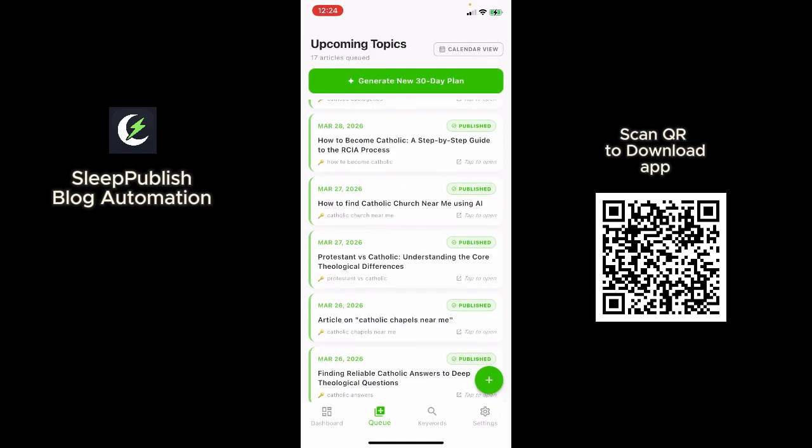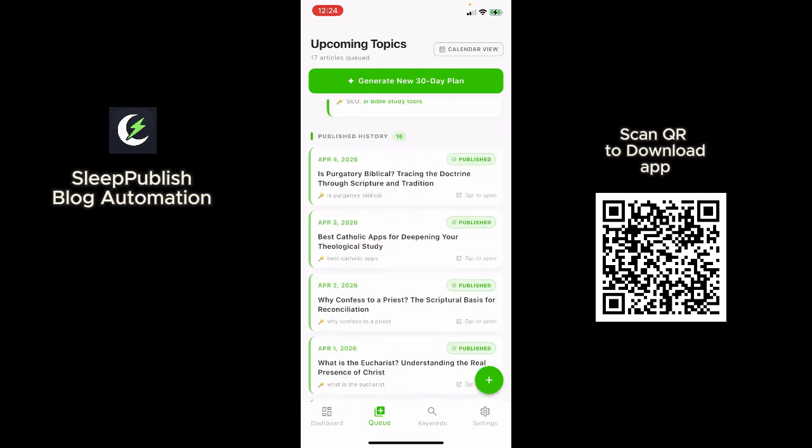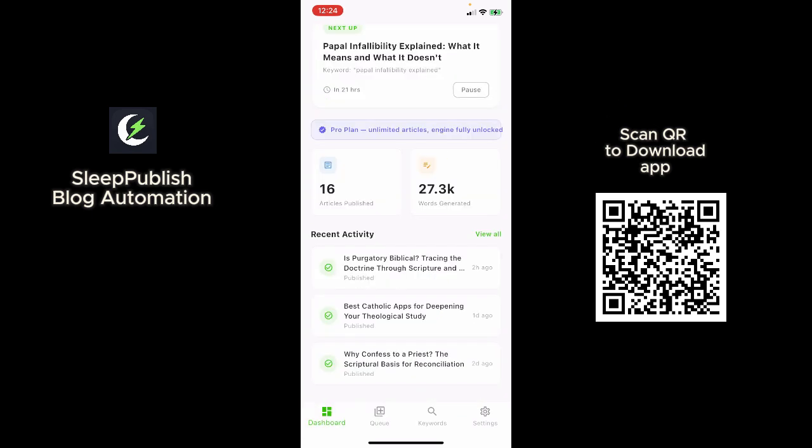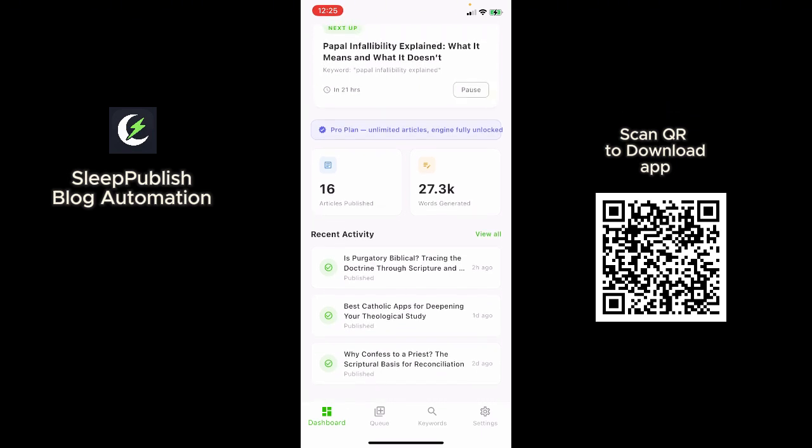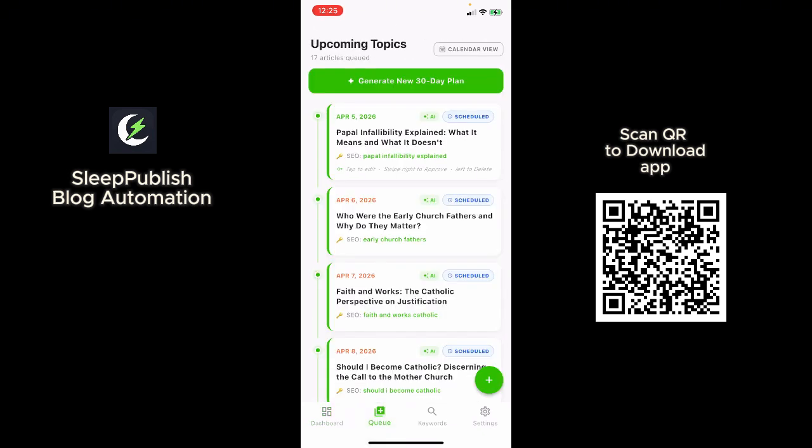And so you can see it was published throughout the day. And if you go to the dashboard, you can see the upcoming article that's coming up, which is this one. So by tomorrow, or in the next 21 hours, these articles will be live on my website for me to review. And this is the history of the articles that have been published so far. So this is a whole complete system for you.